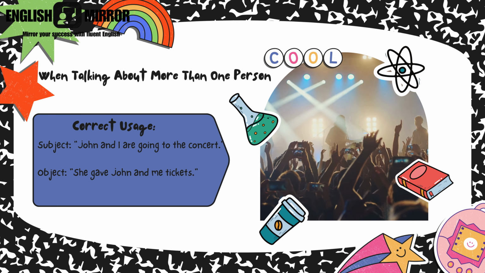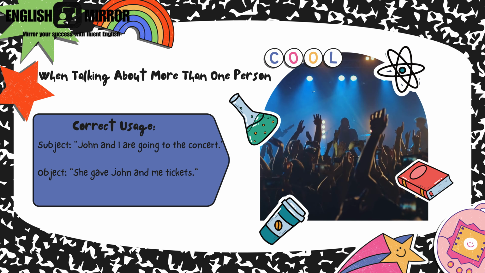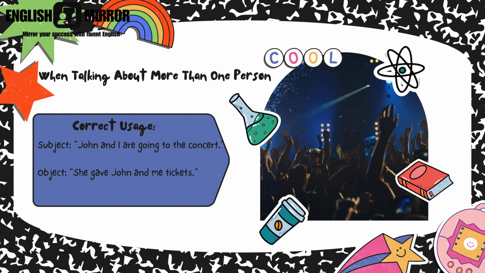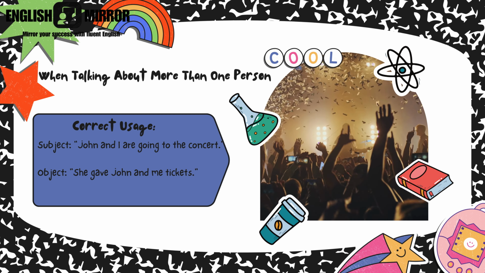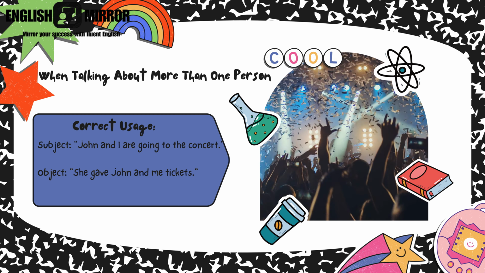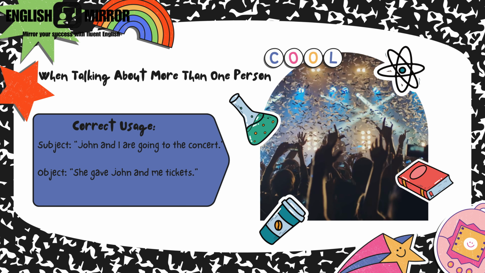I is used as a subject, and me is used as an object in the second sentence. She gave John and me tickets. She gave tickets to whom? John and me. There it is an object. Okay, usage of object is given here.